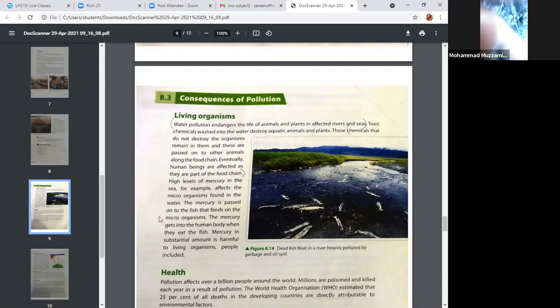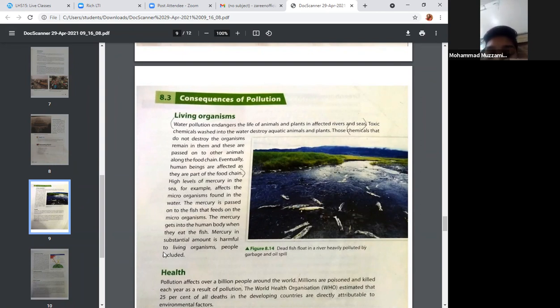Consequences of pollution: living organisms. Water pollution endangers the life of animals and plants in affected rivers and seas. Toxic chemicals washed into the water destroy aquatic animals and plants. Those chemicals that do not destroy the organisms remain in them, and these are passed on to other animals along the food chain. Eventually human beings are affected as they are part of the food chain.